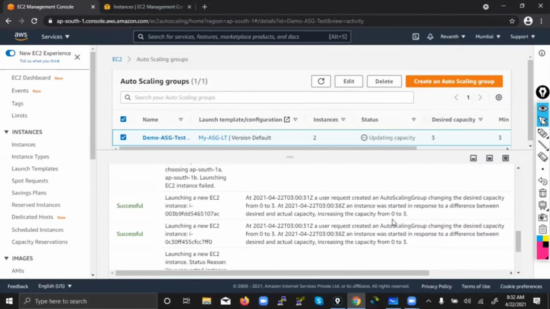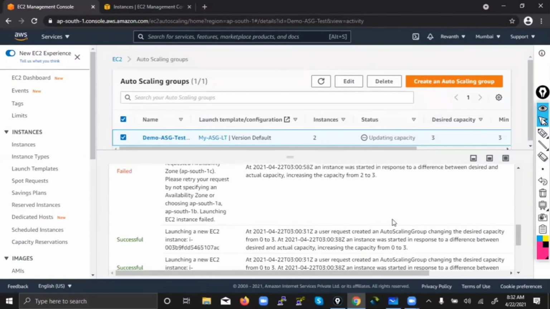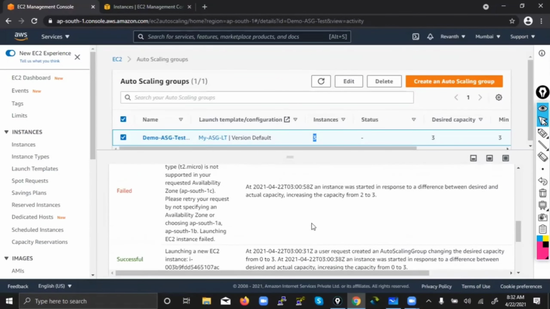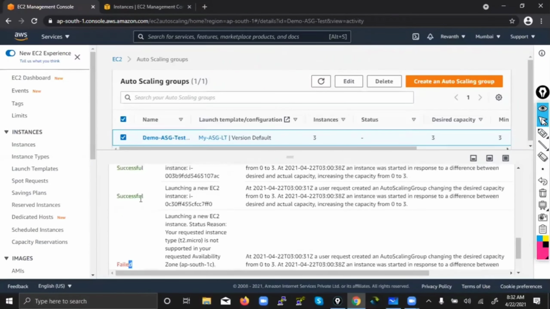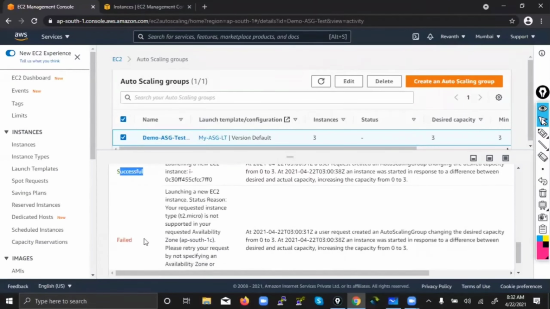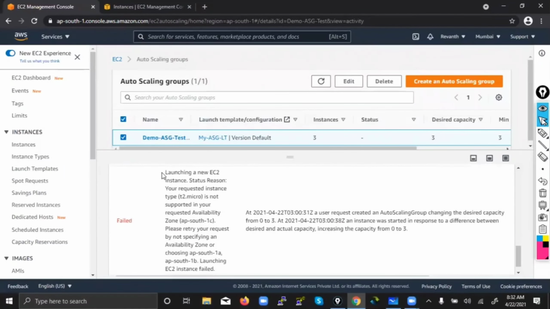Similarly, you are upgrading capacity. Whenever you are launching, it will show what is happening. Already 2 machines have launched, then 2 to 3, see, automatically 3. If you observe carefully on the left side, you can see somewhere failed, somewhere successful. What has failed? The reason is also given here.